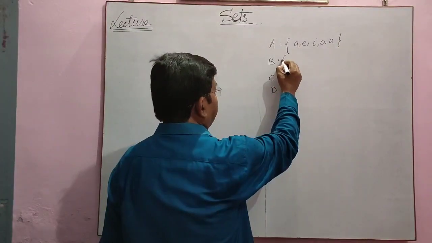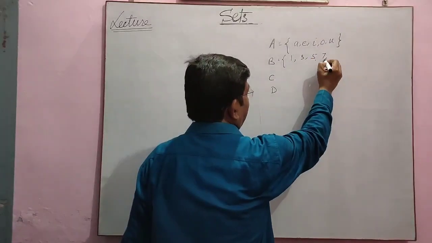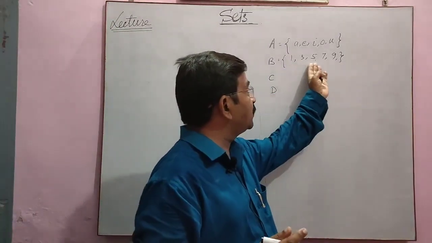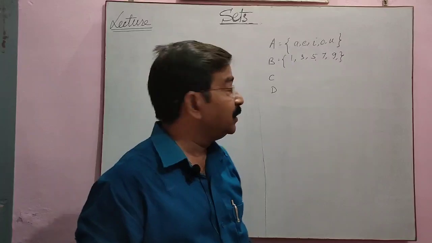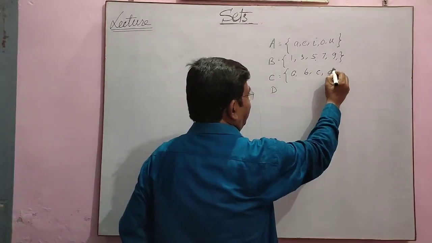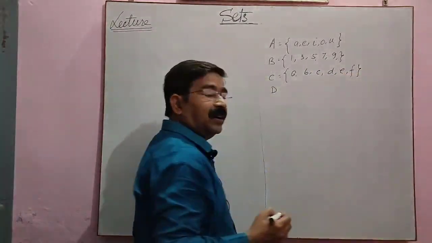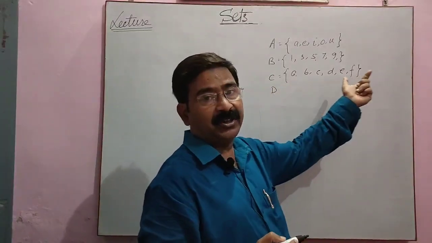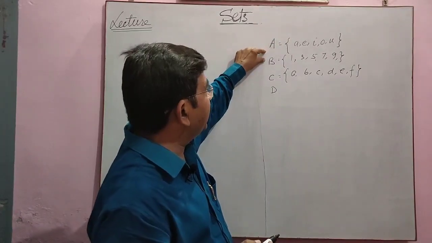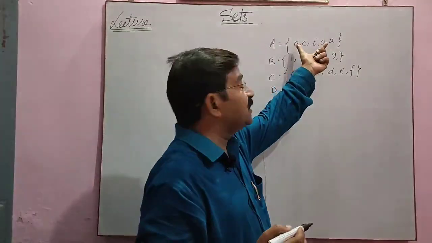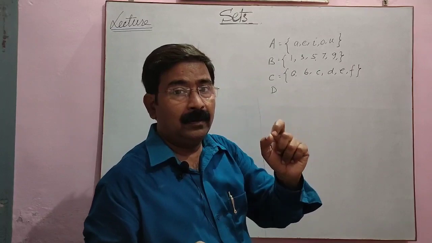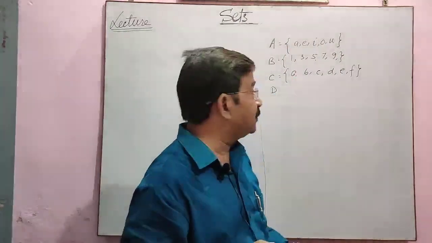Suppose I am writing 1, 3, 5, 7, 9, means I have written the set of all odd natural numbers. Or suppose I am writing A, B, C, D, E, F and so on. It is the collection of the English alphabet. So we symbolize sets by capital letters and we write them in curly brackets. Between two elements we write a comma, to differentiate the different elements.